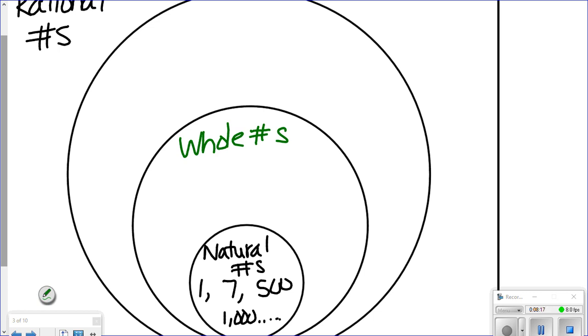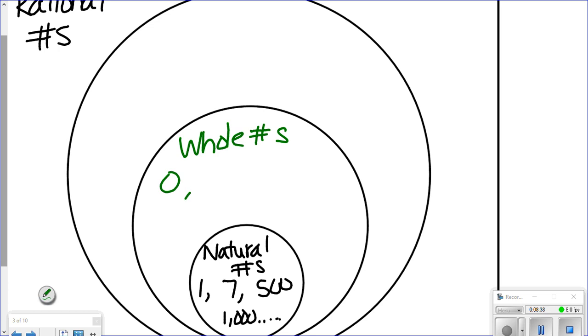So whole numbers include what's in the natural circle plus one other number. What do you think that other number is that's going to go in there? No, 1's included in here. No, not decimal. 0 is actually included in here now. So now the whole numbers are 0 and everything else up.